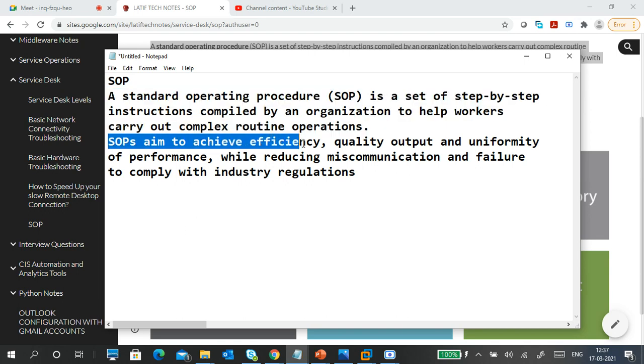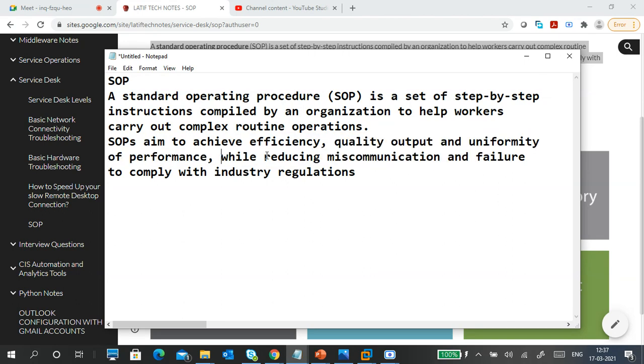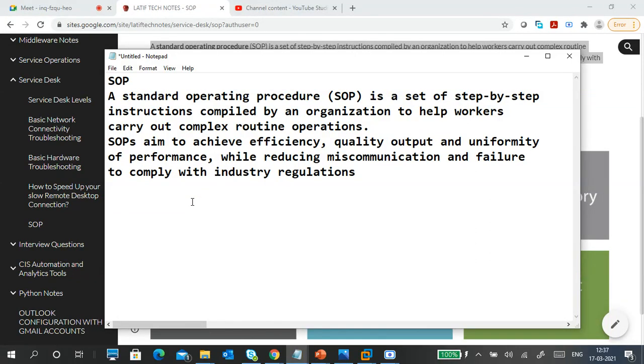SOP aims to achieve efficiency, quality output, and uniformity of performance while reducing miscommunication and failure to comply with industry regulations. So if you follow the step by step process, we can reduce failures and miscommunication.